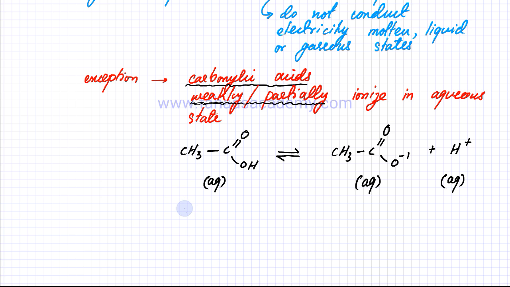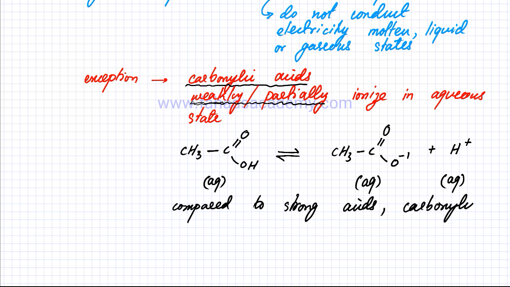So compared to strong acids, carboxylic acids, because they're weakly ionizing, will not be producing a lot of ions. Carboxylic acids are therefore poor conductors of electricity.